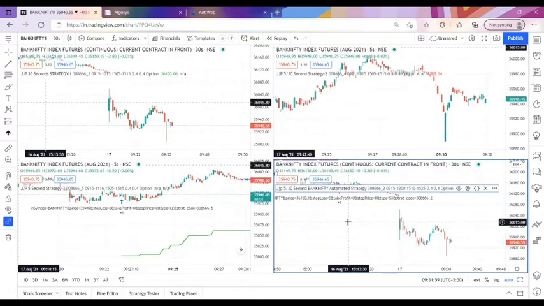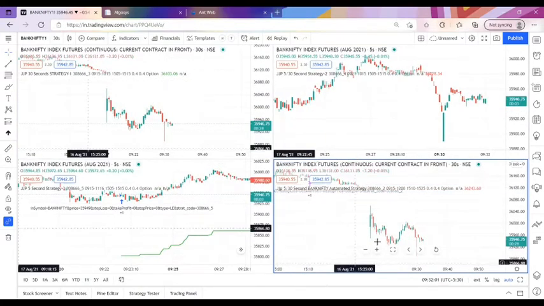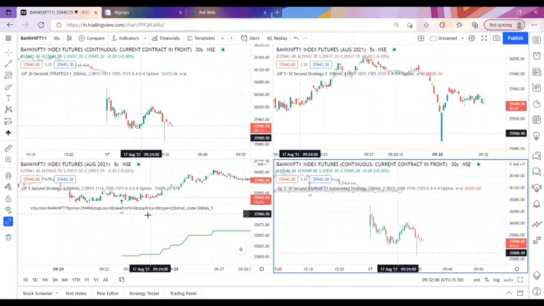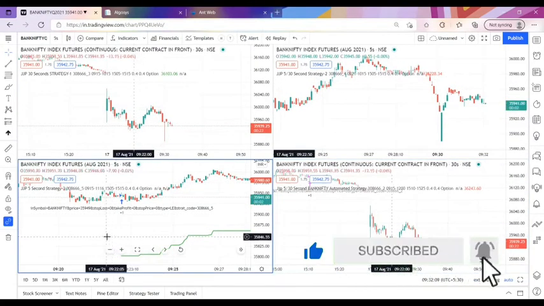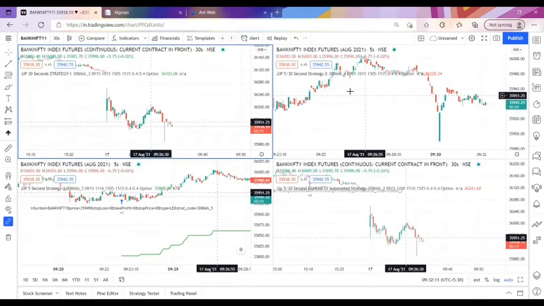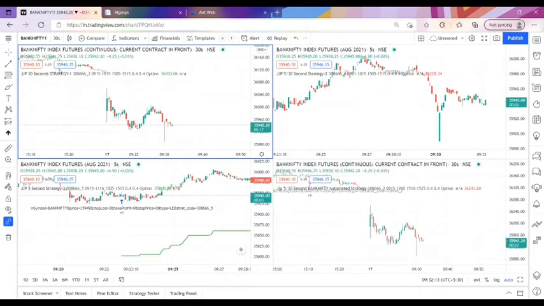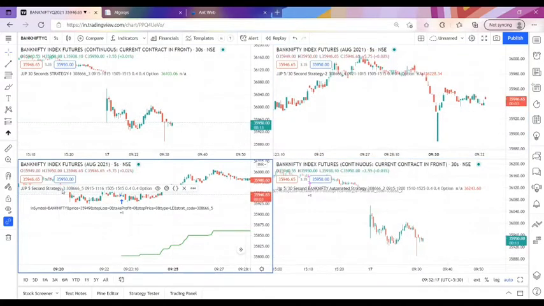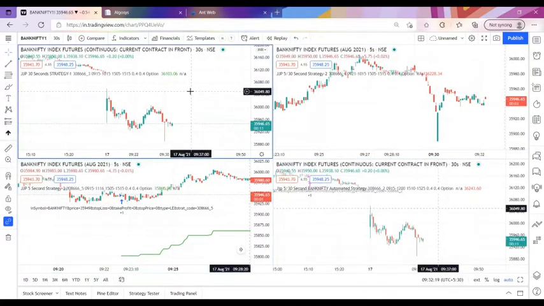So today we have fixed an alert for this indicator for 5 seconds as well as 30 seconds time frame. And you can see here we have also updated 3 indicators right now. This is strategy number 1, strategy number 2, and strategy number 3. We have updated these 3 indicators for every client right now.